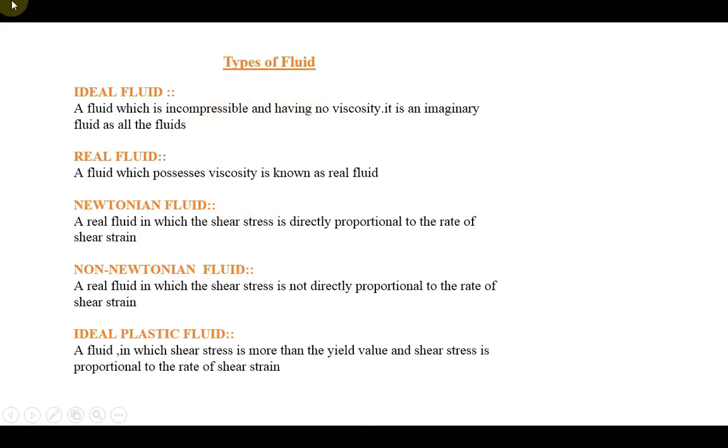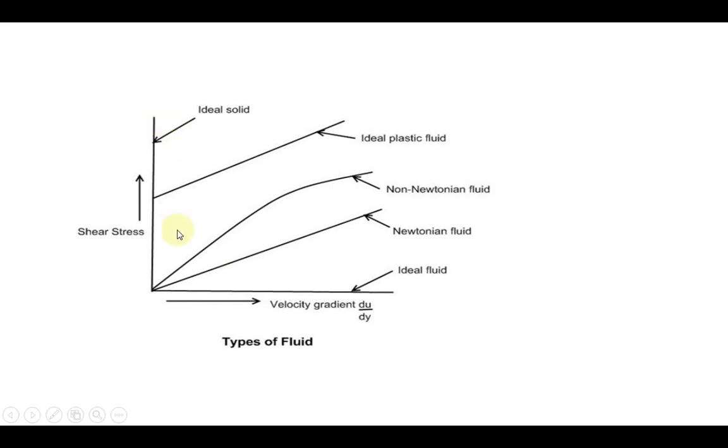Then next we are discussing the types of fluid. These are the definitions for the types of fluid. How can we remember all these things? For that purpose we have to look at this graph. It is exactly the meaning of the particular sentence. Here in the x-axis we are dealing with the velocity gradient du by dy, that is how much the velocity depends upon the change in distance. While changing the distance, the amount by which velocity changes is called the velocity gradient.